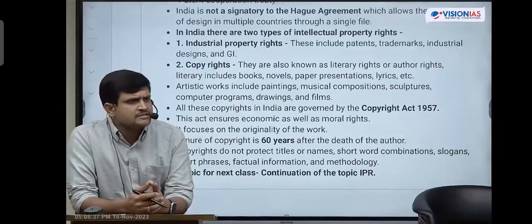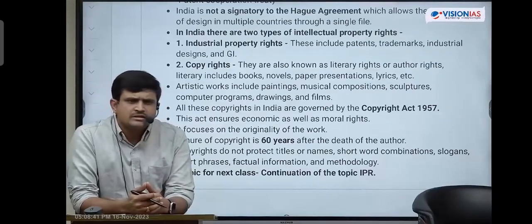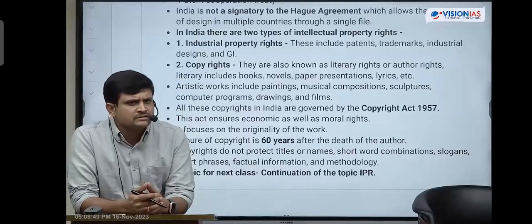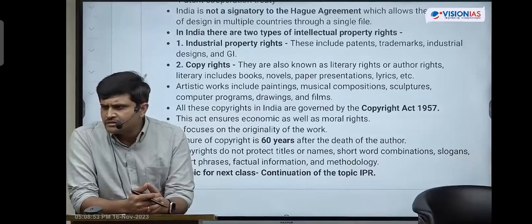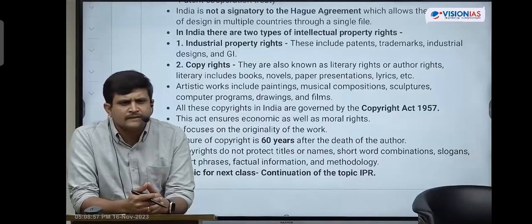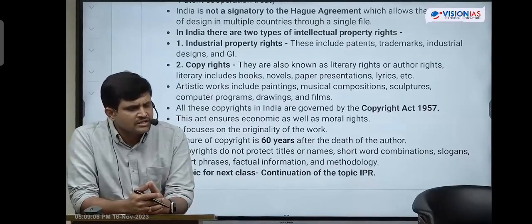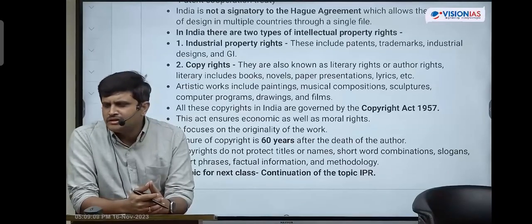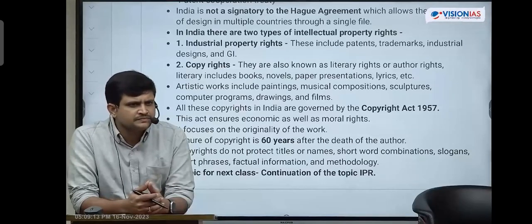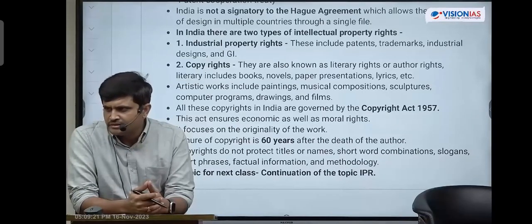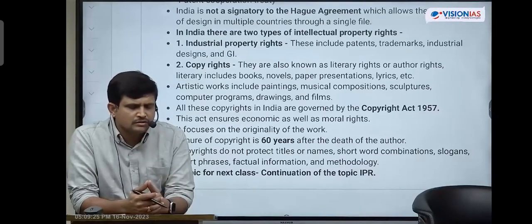After copyrights, the other type of rights are industrial rights. Industrial rights include patent rights, trademarks, and geographical indications. Other than geographical indications, another type of rights are industrial designs, as well as trade secrets. Recent intellectual property rights include semiconductor rights and plant varieties. These are also intellectual property rights which were introduced recently.